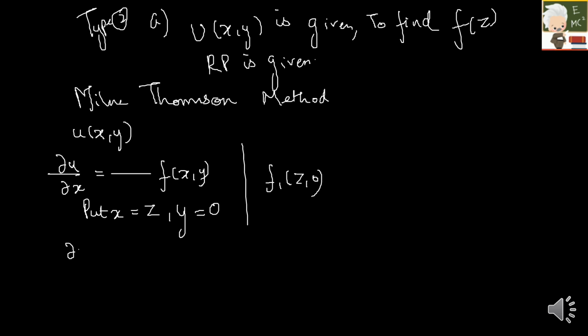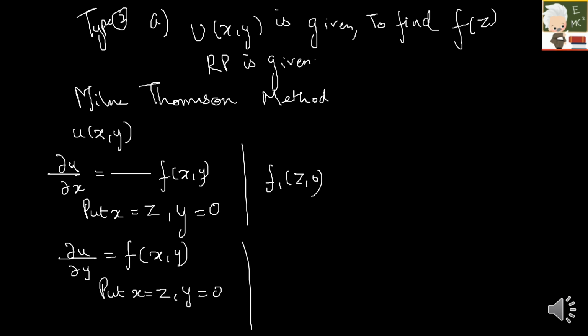And then next you have to differentiate with respect to y. So dou u by dou y will be equal to some function f2 of x comma y. Again you have to put for x as z and for y 0. So from this you will be getting f2 of z comma 0.